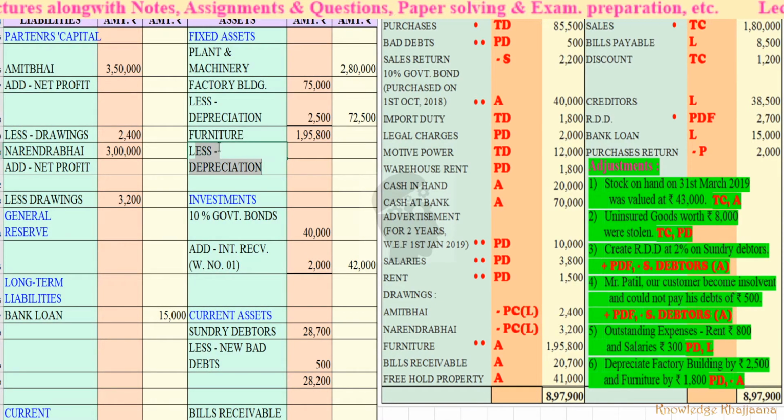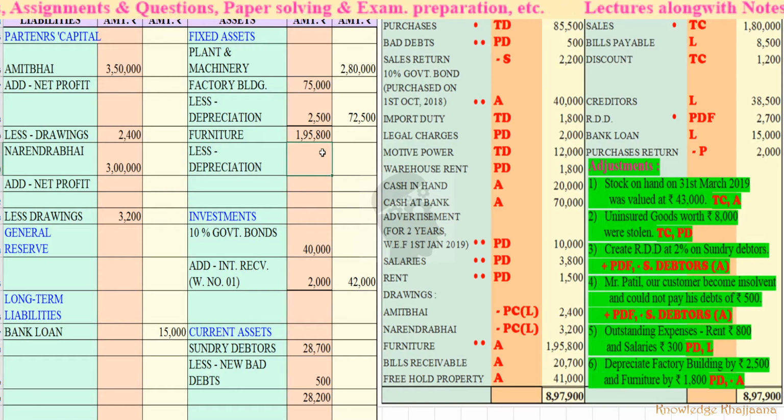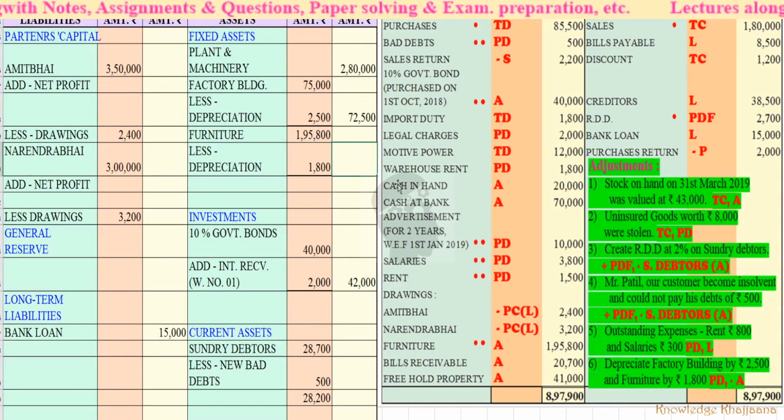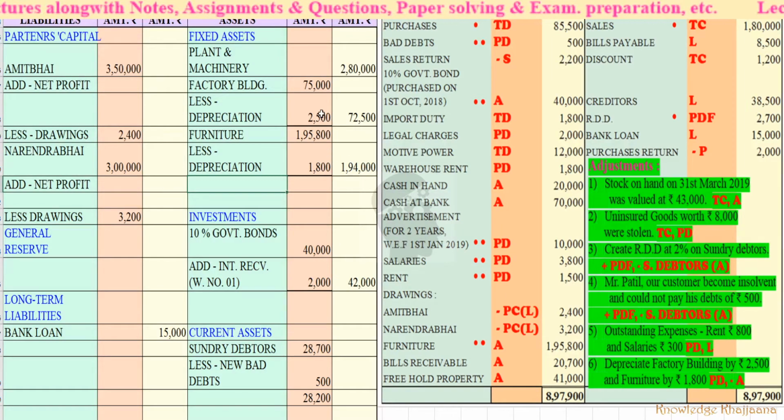Furniture less depreciation rupees 1,800. So 1,95,800 minus 1,800 is equal to rupees, you can calculate along with me, 1,94,000. Simple. So we have to record this depreciation to the profit and loss account debit side.